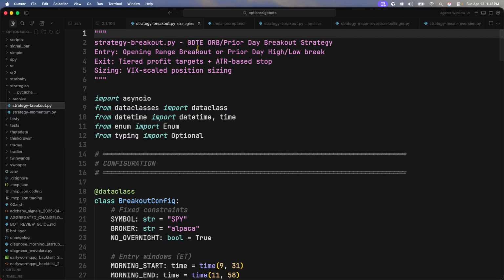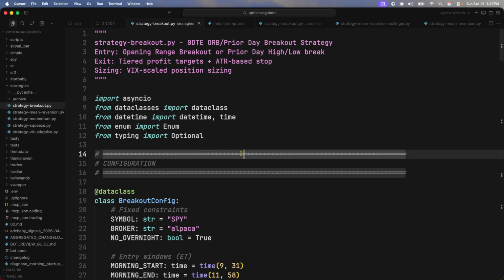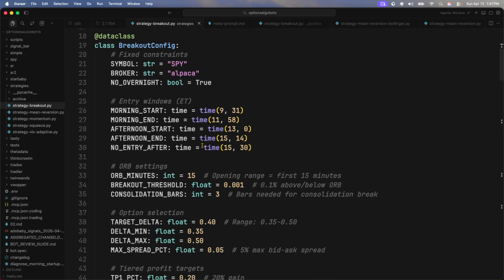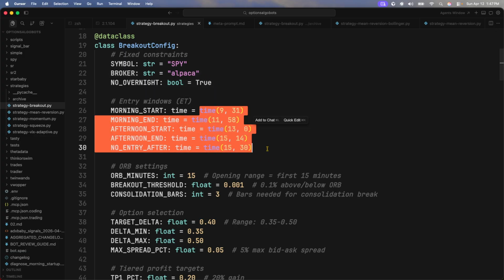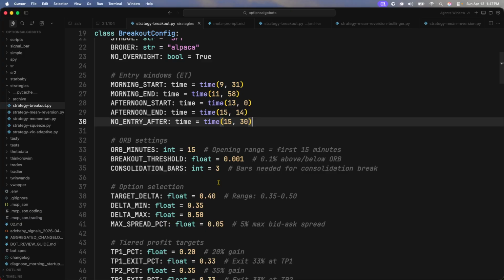All right. So we have a 0 DTE opening range and prior day breakout strategy. So the entry is going to be the opening range breakout or a prior day high or low break. There's going to be tiered profit targets and an ATR based stop. Sizing is going to be based off of VIX. All right, this is interesting. We're using SPY, the S&P 500, the top 500 companies within the New York Stock Exchange. The broker is going to be Alpaca. This is the entry window that the sub agent has set.